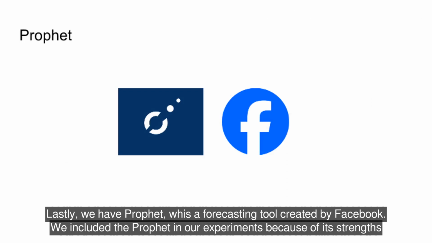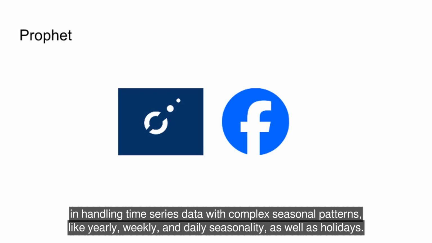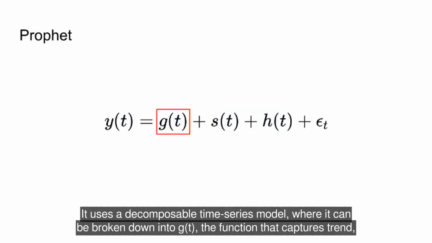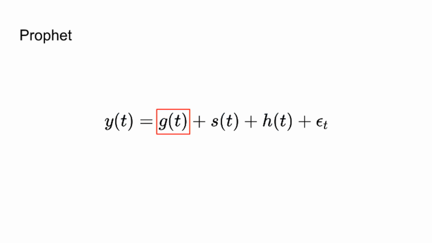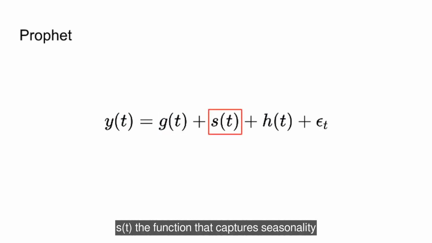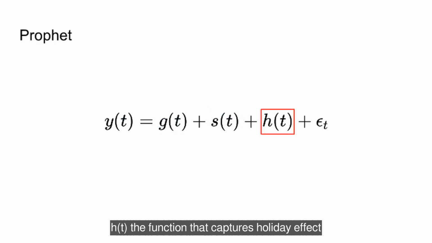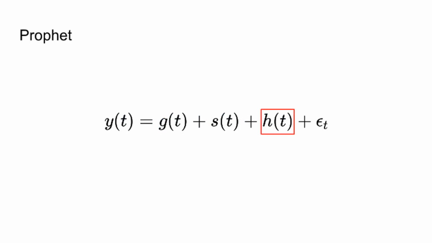Lastly, we have Prophet, which is a forecasting tool created by Facebook. We included Prophet in our experiments because of its strengths in handling time series data with complex seasonal patterns, like yearly, weekly, and daily seasonality, as well as holidays. It uses a decomposable time series model, where it can be broken down into g(t), the function that captures trend, s(t), the function that captures seasonality, h(t), the function that captures holiday effect, and epsilon t, which